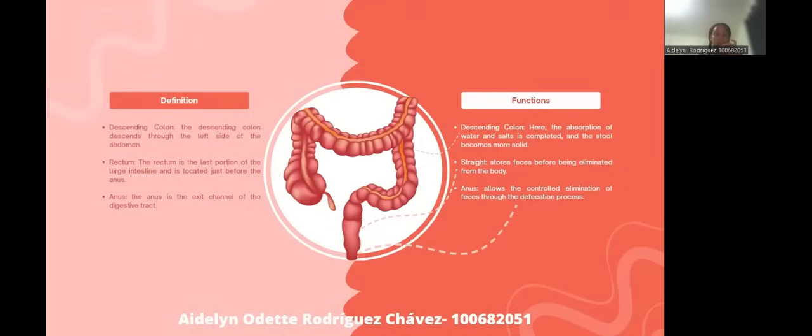Rectum. The rectum is the last portion of the large intestine and is located just before the anus. It stores feces before being eliminated from the body. Anus. The anus is the exit channel of the digestive tract. The anus allows the controlled elimination of feces through the defecation process.